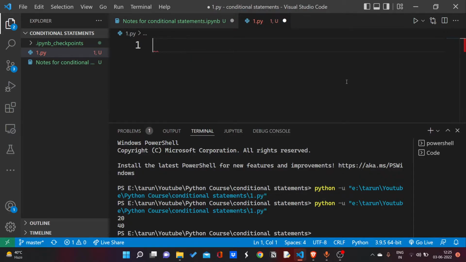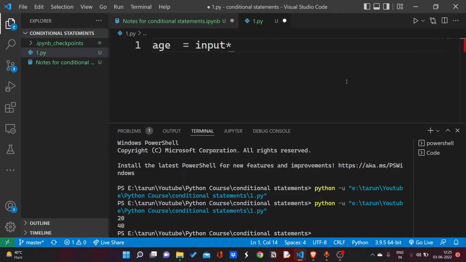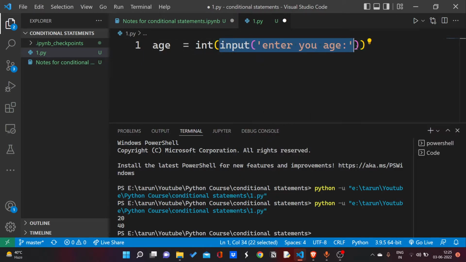Let me create a variable age and take input from the user. As I mentioned, the input function is used to take input from the user, like enter your age. As you can see, I am getting input. Now this input will be in string data type, so I have to convert it into int. I can use this syntax to convert this input into an integer. This function will return a string to me, and that string will be converted to an integer by this syntax.